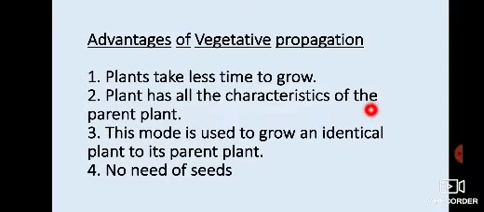Plant has all the characteristics of the parent plant. In the seed system, if we want to grow from a seed, then variation will be there, some evolution will be there. But if we sow a plant and then it grows, then we can see characteristics similar to the parent plant. So this is the advantage. Next one is, this mode is used to grow a plant identical to its parent plant. Yes. No need of seeds. In this kind of method, we have no need of seeds. So it is very important because sometimes we don't have seeds. So some plants can grow without seeds.